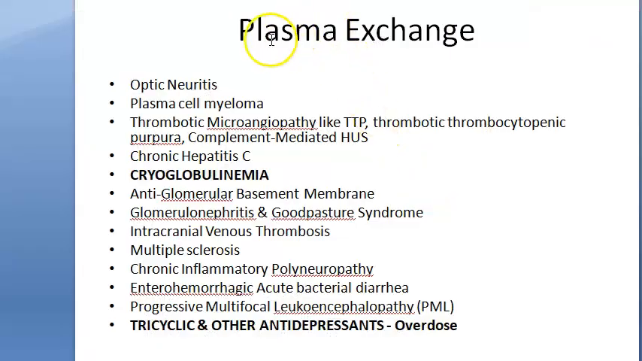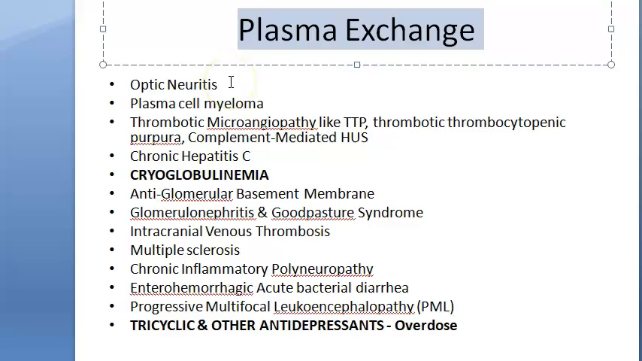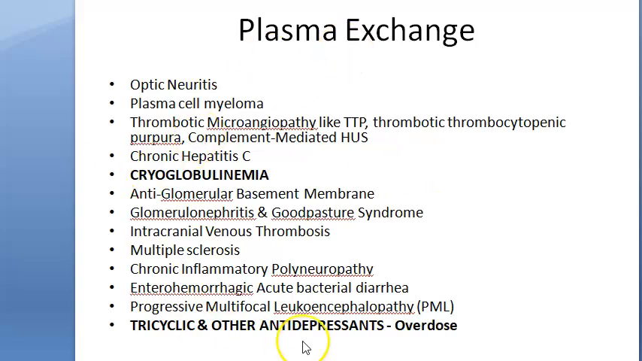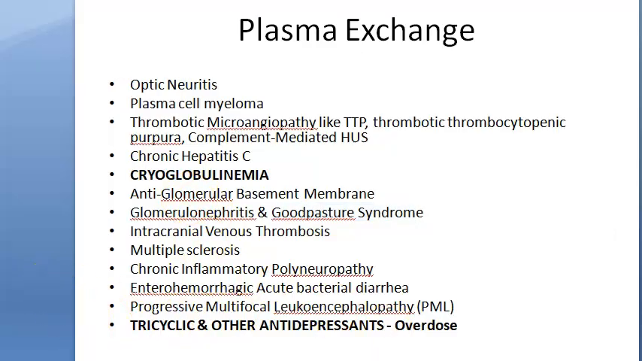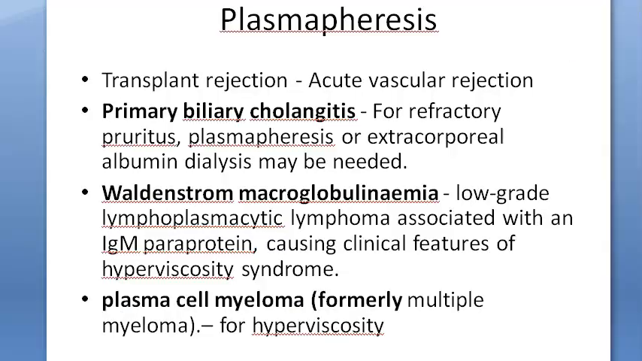Guys, when it comes to plasma exchange, this is when you want to put back some plasma which will have some good thing in the plasma. These are the things which were mentioned. Some things are overlapping, like multiple sclerosis, plasma cell myeloma. Then Goodpasture syndrome, glomerular nephritis. Some things here and there I can see are overlapping. Okay, that's all I think we want to cover.